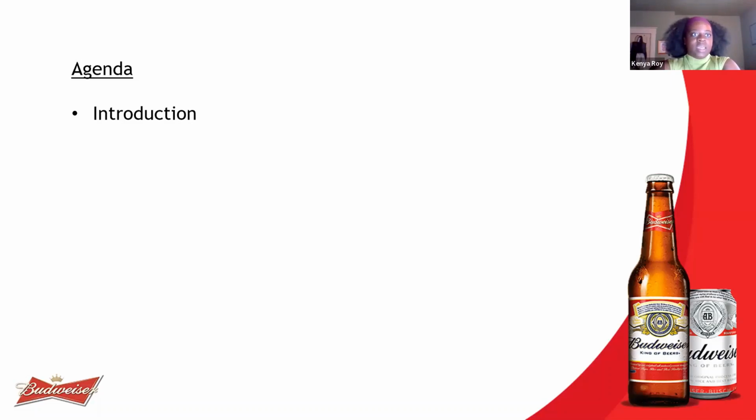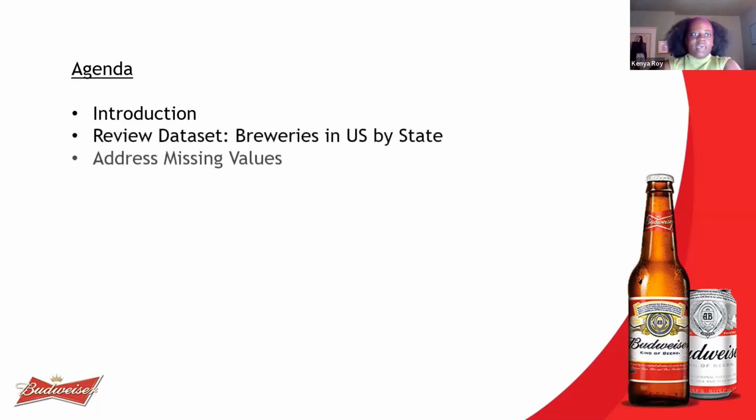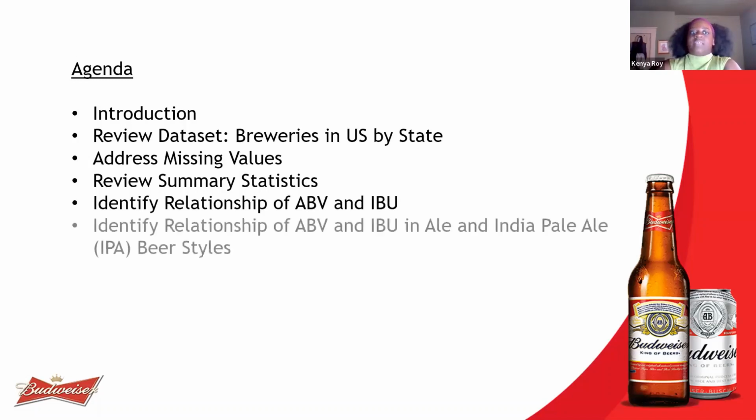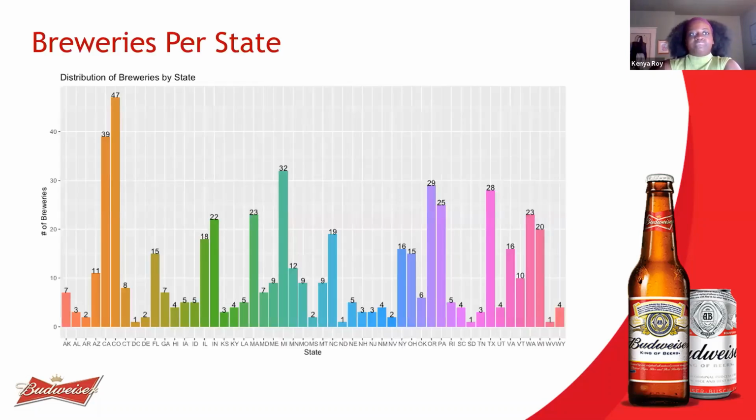So let's get started. We're going to review the data set, address missing values, review summary statistics, identify the relationship with ABV and IBU, and then look specifically at Ale and India Pale Ale, and then conclude. Let's start with looking at the breweries by state. You can see that Colorado has the most breweries, 47, followed by California, Michigan, Oregon, and Texas.